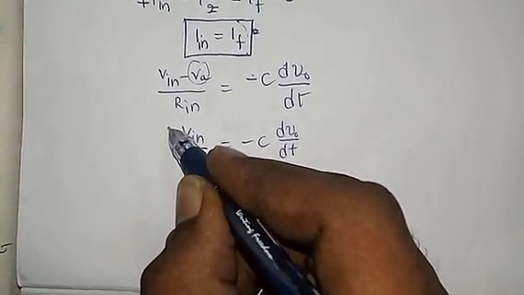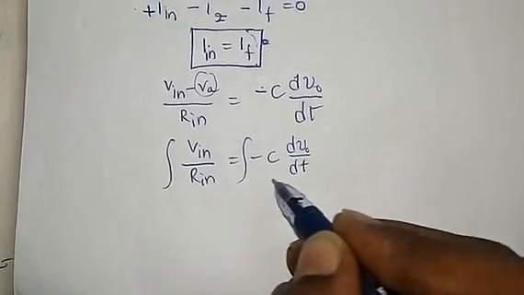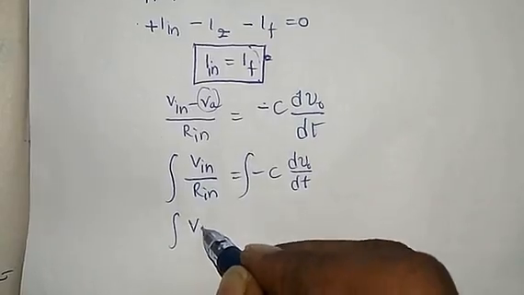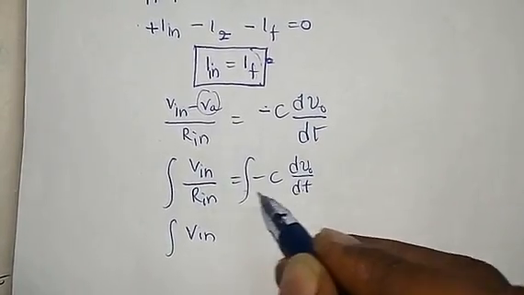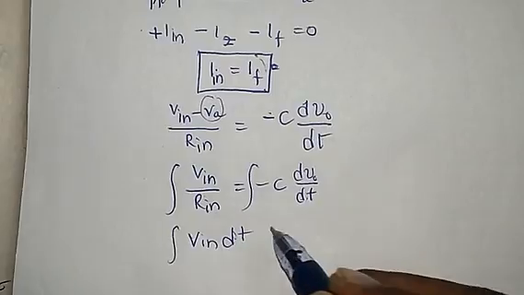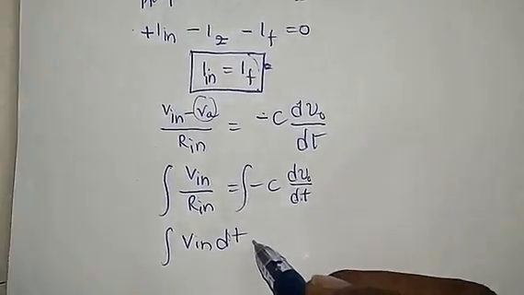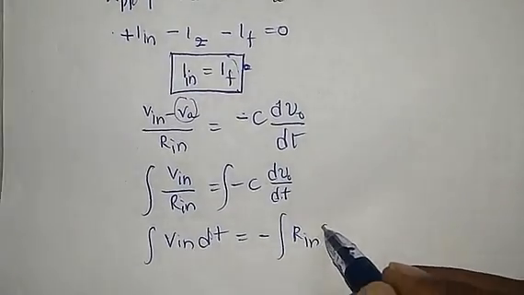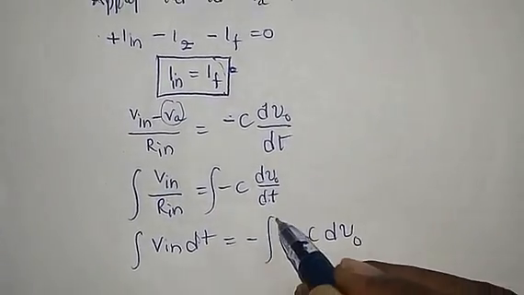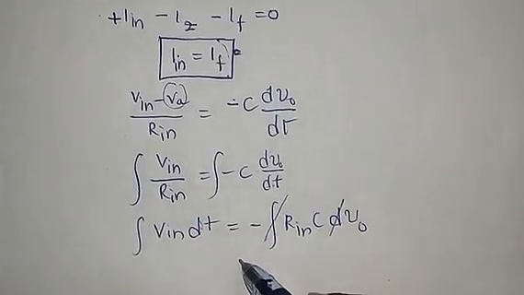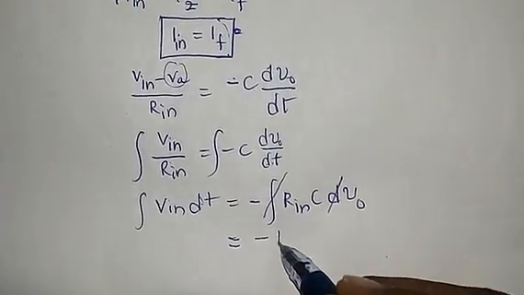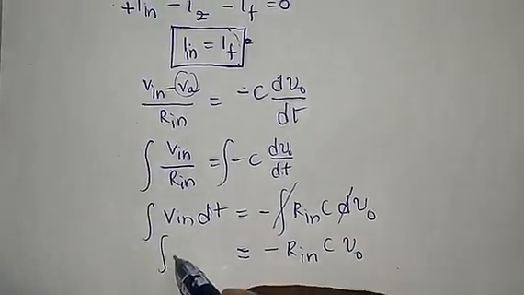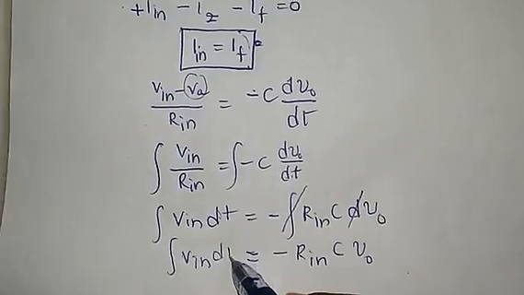Integrate on both sides. Transpose: take this to this side, Vin dt, and take this to this side, minus Rin C dV0. Integration and differentiation cancel. Therefore minus Rin C V0 equals the integral of Vin dt.